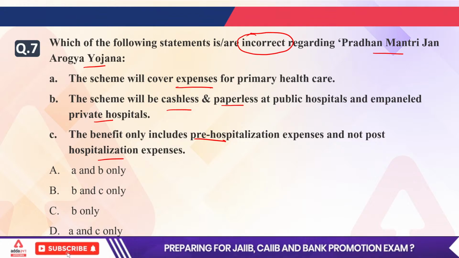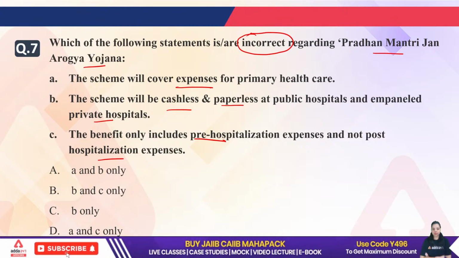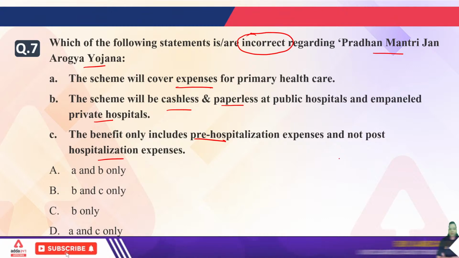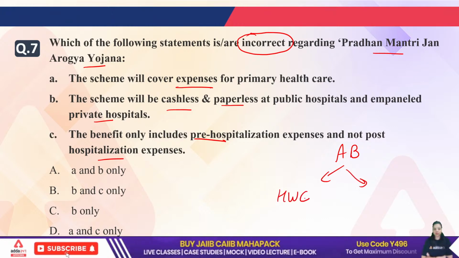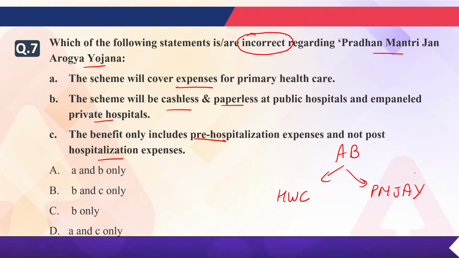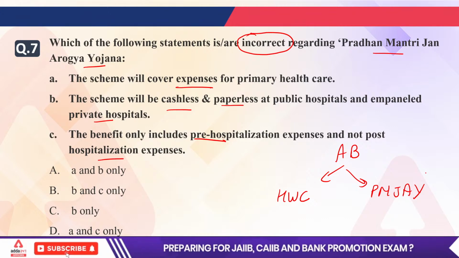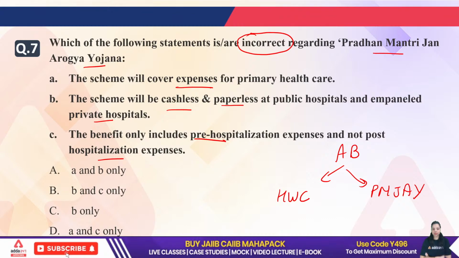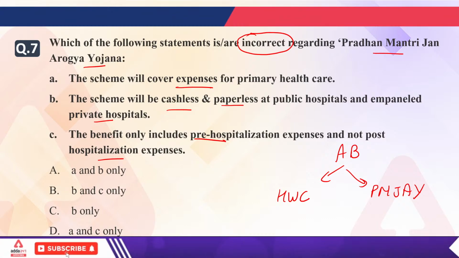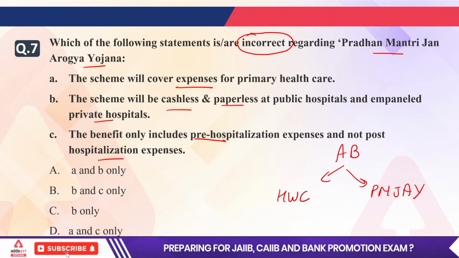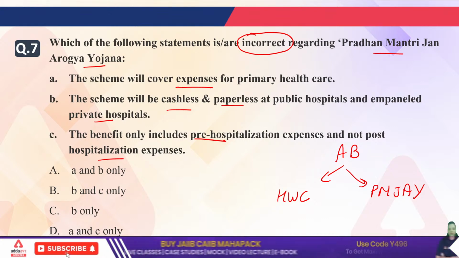Seventh is A. Everyone is going with the A option. First of all, the Pradhan Mantri Jan Arogya Yojana is a component of Ayushman Bharat. Ayushman Bharat has two components: the Health and Wellness Center and the Pradhan Mantri Jan Arogya Yojana. So some are saying A, some B, some D also. We are talking about the incorrect statement, right?